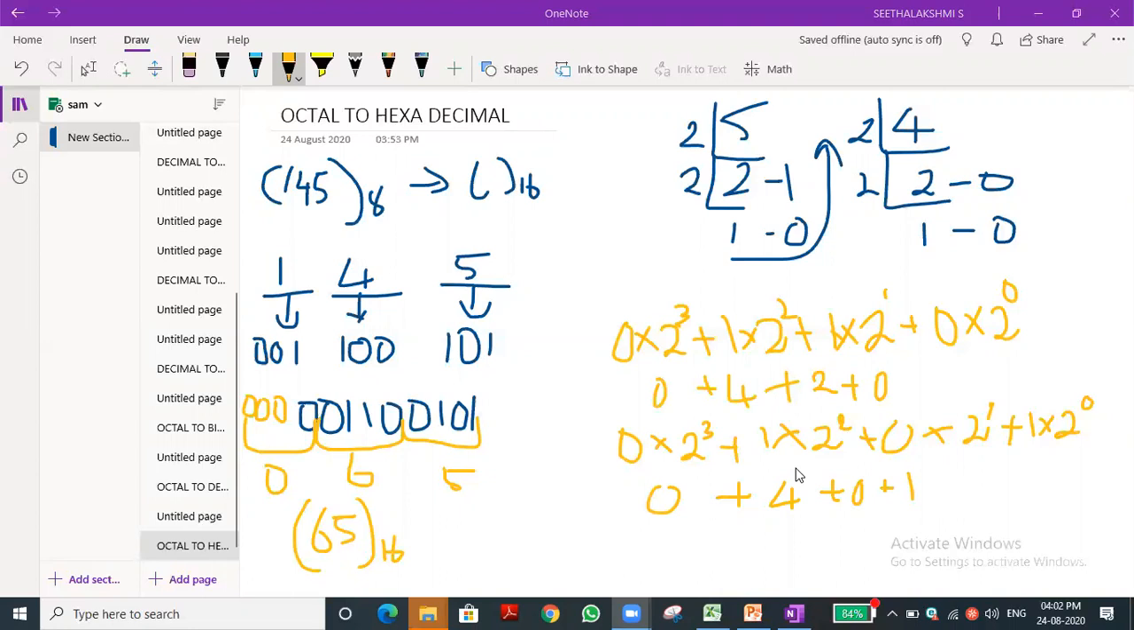Finally, suppose we got 6 5, but instead we are getting 6 13. 6 we can directly write, 13 we need to represent in the hexadecimal value, that is E. So we need to convert like that.